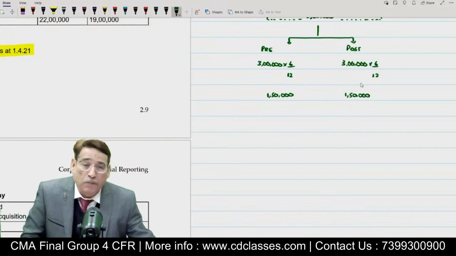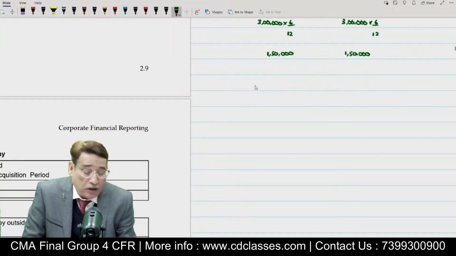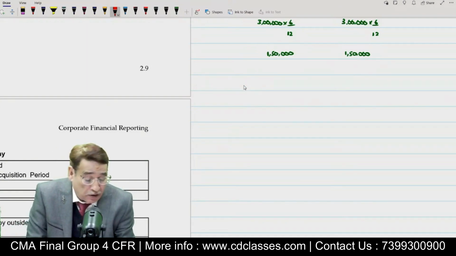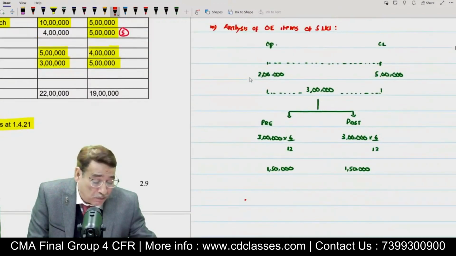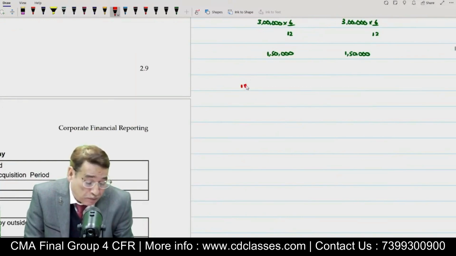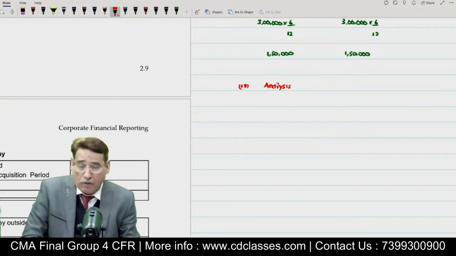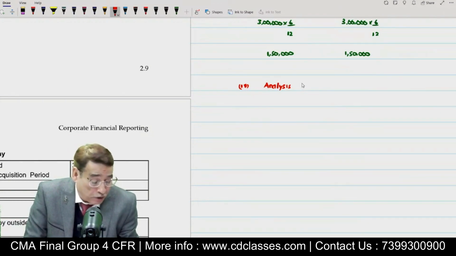I hope that up to this particular point, things are absolutely clear. Once you are done with this, the next step becomes pretty vital. As I told you even in the last session, this will be your 4th step. Under the 4th step, we are supposed to prepare the analysis table. The basic idea of preparing the analysis table is to know the amount of equity or the net assets of the subsidiary company on the date of acquisition.